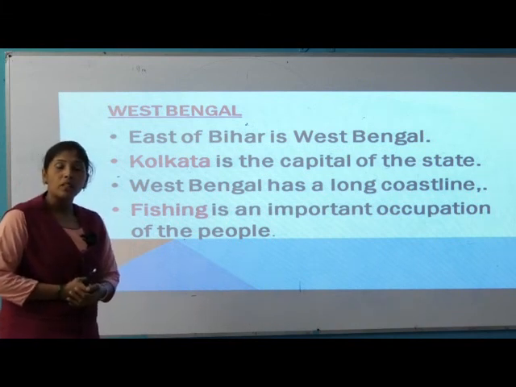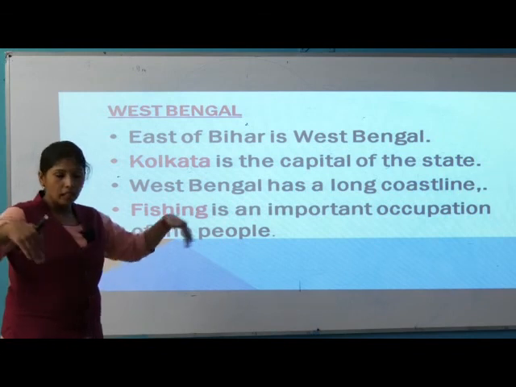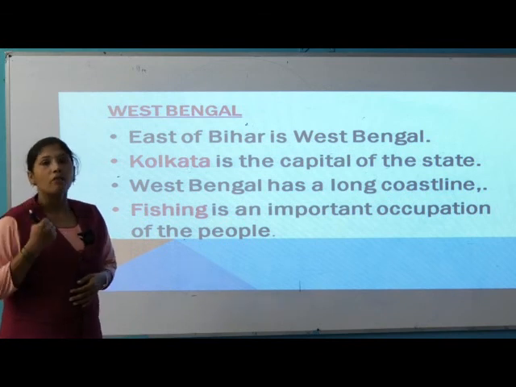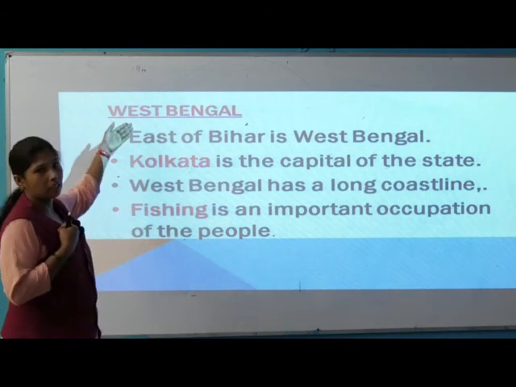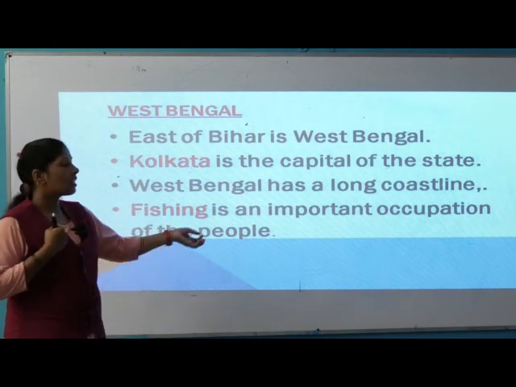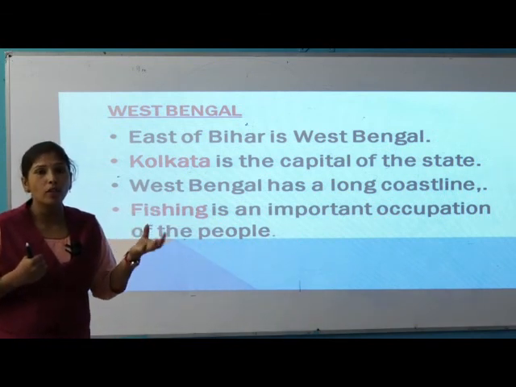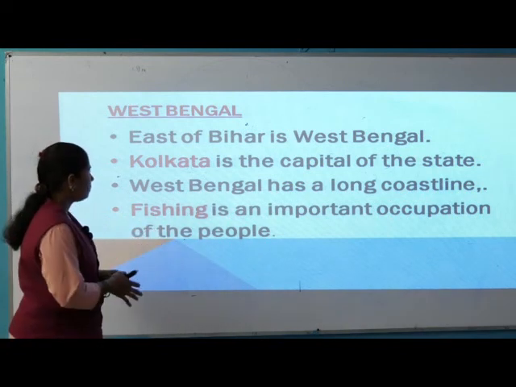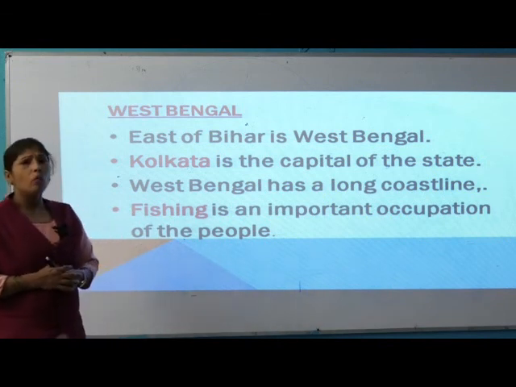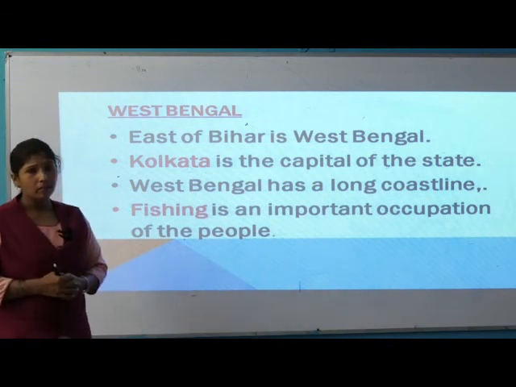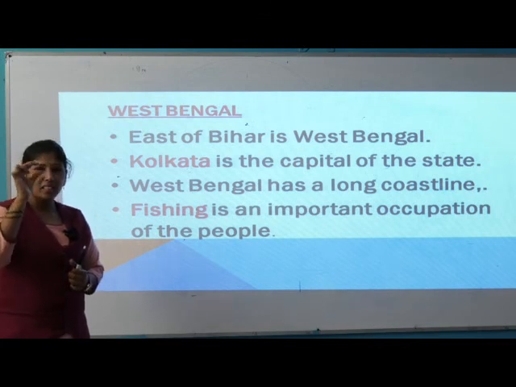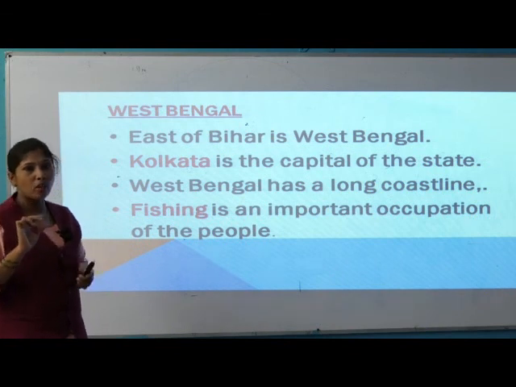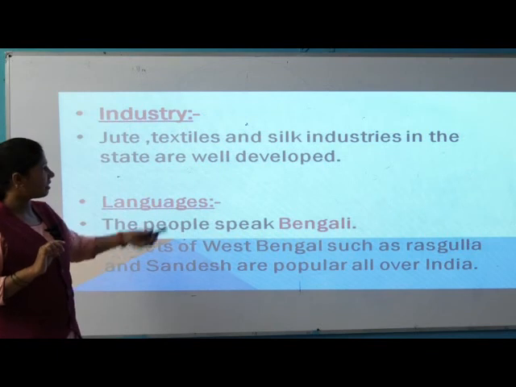When they live by watery places, what is the main occupation of the people? Yes, fishing they will do. Here also in West Bengal, fishing is an important occupation. Occupation means the work of the people. When I say West Bengal, what is it famous for? You don't say jamun, okay? It is Rasgulla. Rasgulla is very much famous in West Bengal, Kolkata, correct.